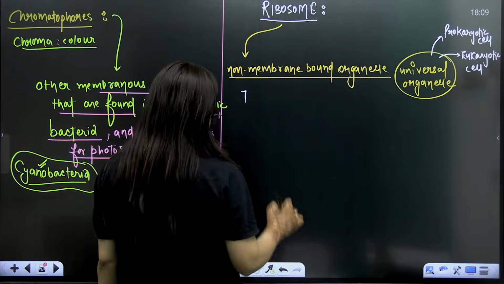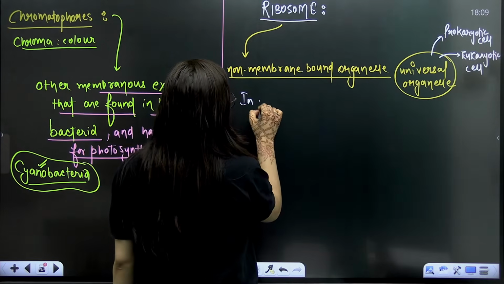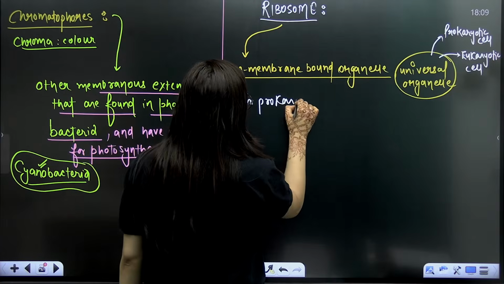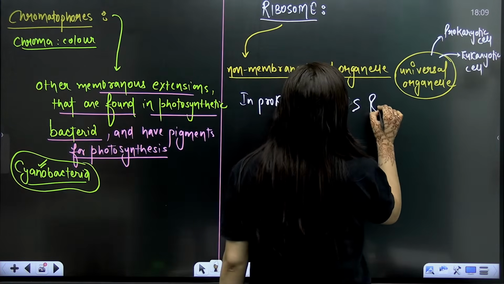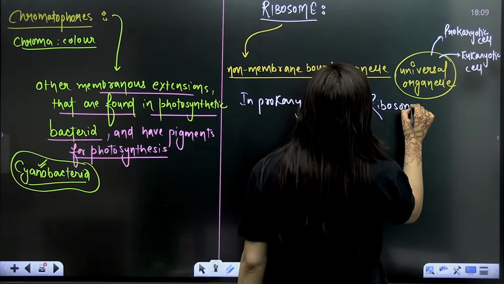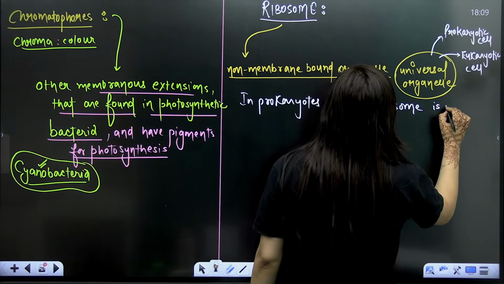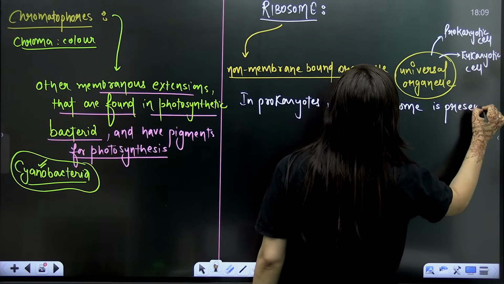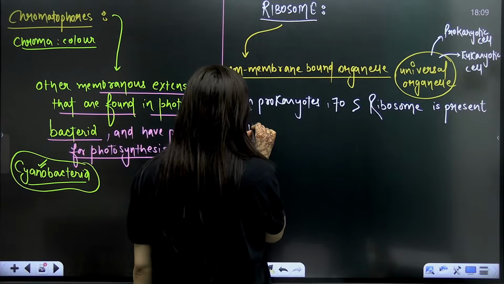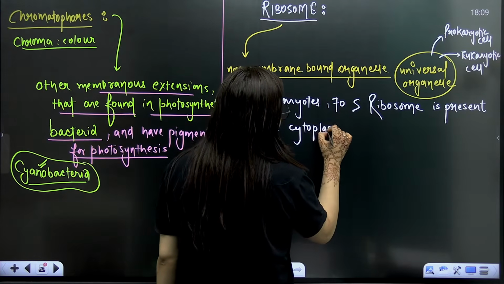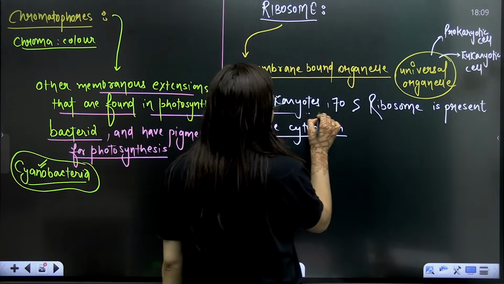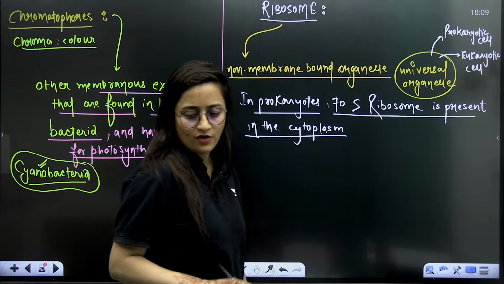So here, in prokaryotes, 70S ribosome is present in the cytoplasm. Which ribosome is present in the prokaryotic cell? It is the 70S ribosome.